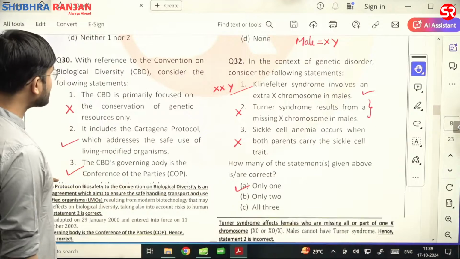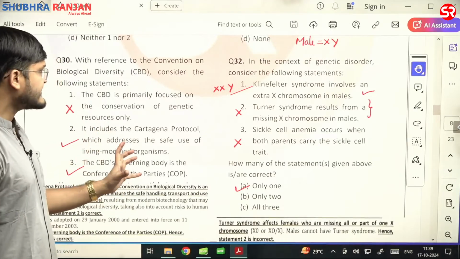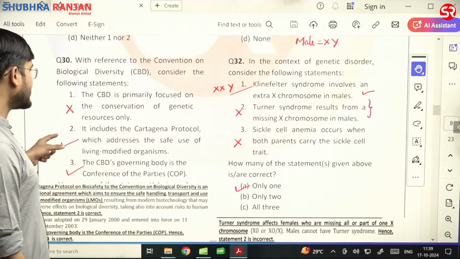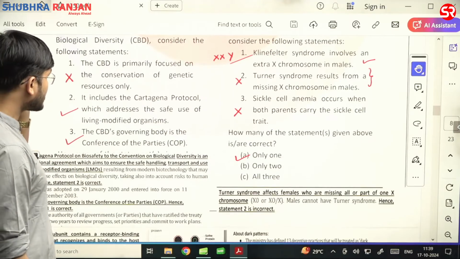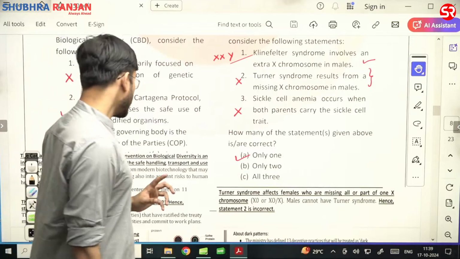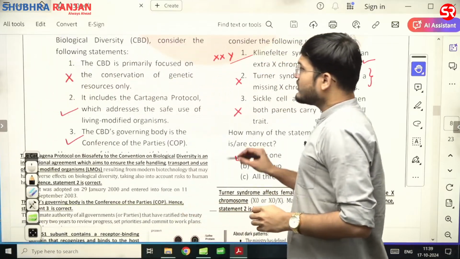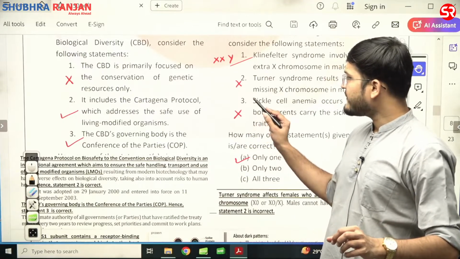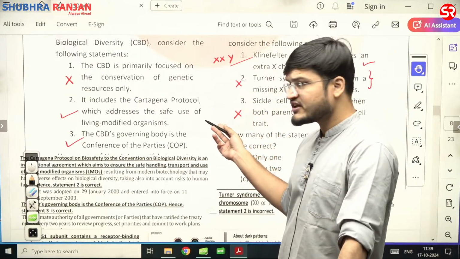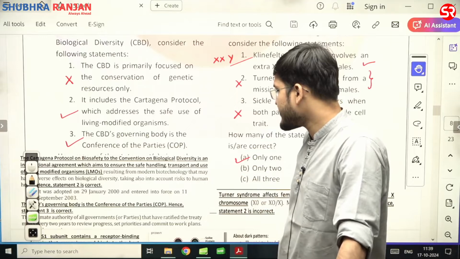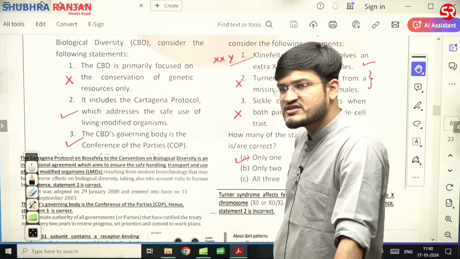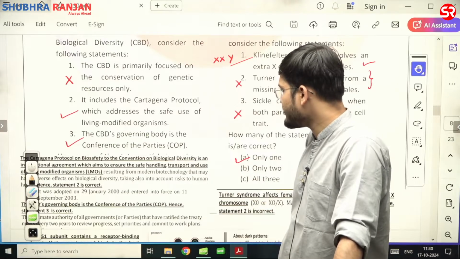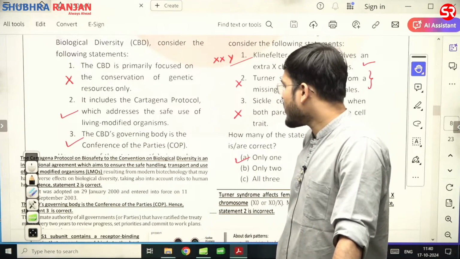Note down, dear friends, that in question number 30, that is conservation of biological diversity, this is a very, very important question because it says that CBD is primarily focused on the conservation of genetic resources only. First statement सही होगा क्या? नहीं सही होगा. First statement is wrong. It includes Cartagena Protocol which addresses the safe use of living modified organisms.